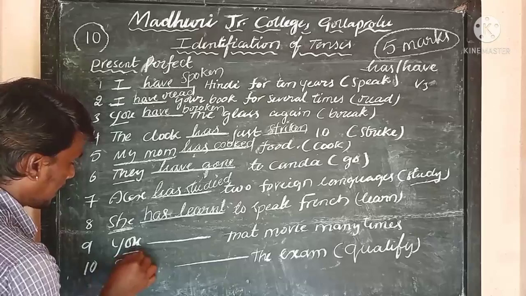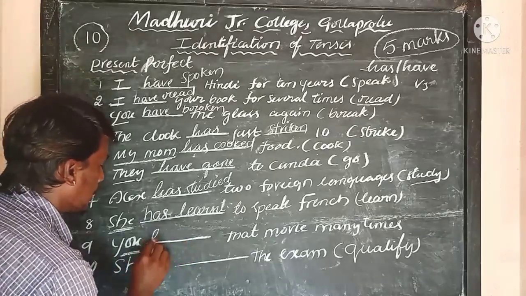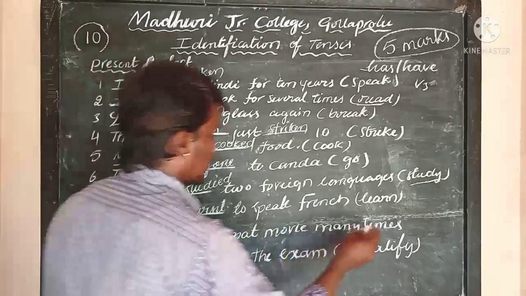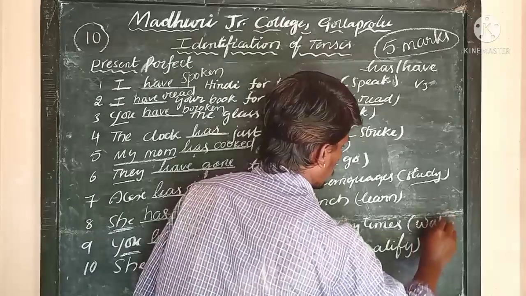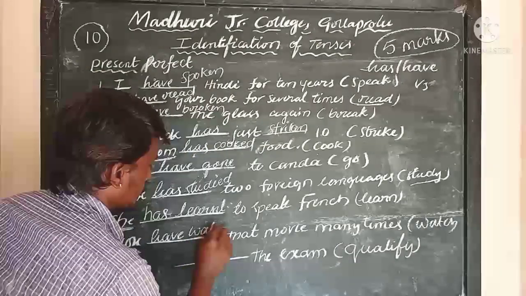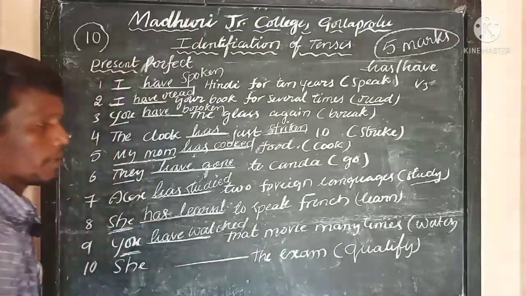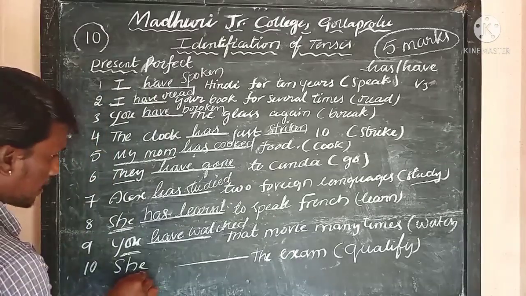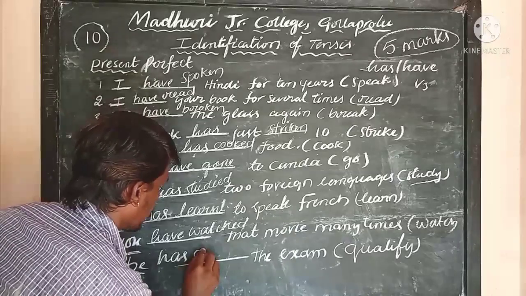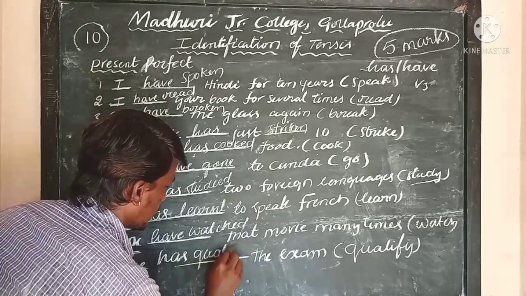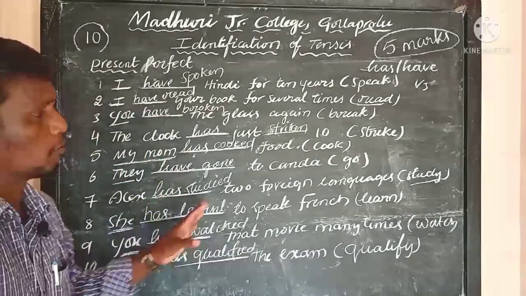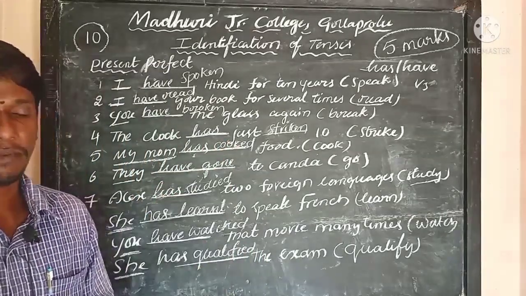Now see, the ninth one is you. So you have, okay, you have. Here you can write the verb watch. So you have watched that movie for many times. And lastly, she has qualified. Qualify is the verb given. Qualified, F-I-E-D, qualified. So this is how a present perfect tense is identified.